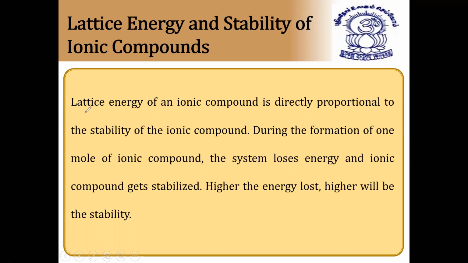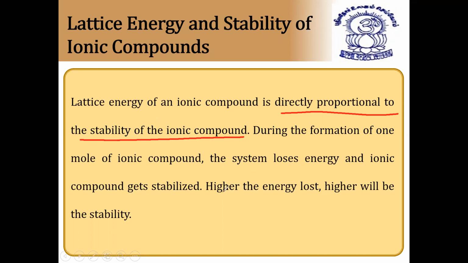So by using the lattice energy, what is that? Lattice enthalpy is directly proportional to the stability of the ionic compound. So between magnesium oxide and sodium compound, which is more stable depends on the lattice enthalpy. With a negative value, we only take the value, not the negative sign. During the formation of 1 mole of ionic compound, the system loses energy and the ionic compound gets stabilized.